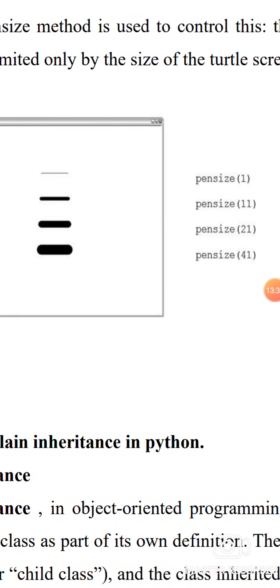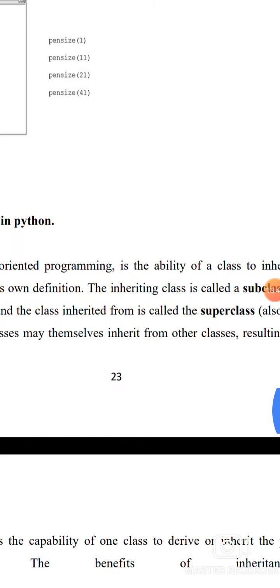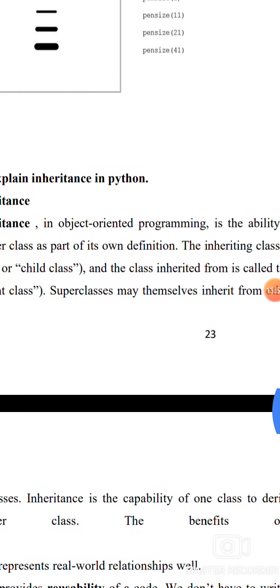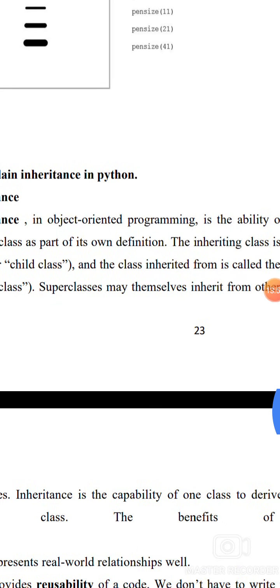24. Explain inheritance in Python. Inheritance in object-oriented programming is the ability of a class to inherit the members of another class as part of its own definition. The inheriting class is called the subclass, also the derived class. The class inherited from is called the superclass, the base class or the parent class. The superclass may themselves inherit from other classes, resulting in a hierarchy of classes.